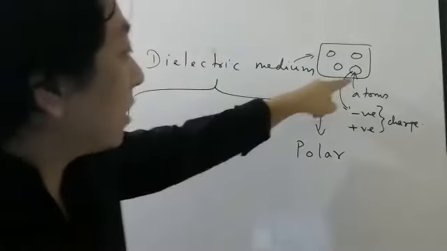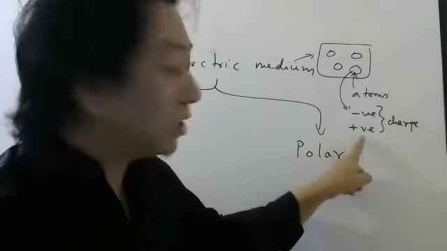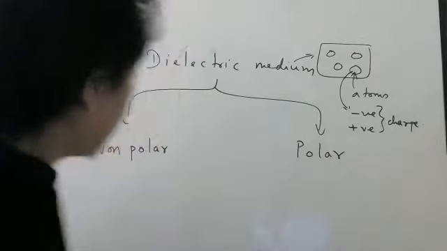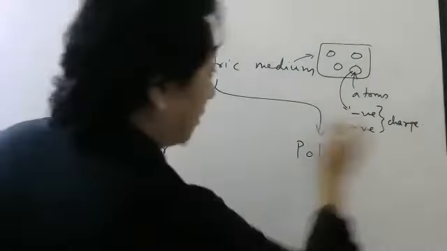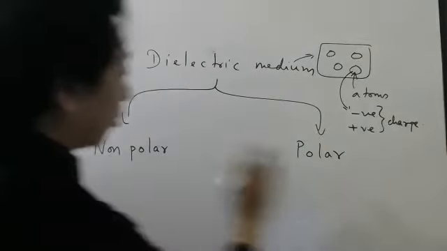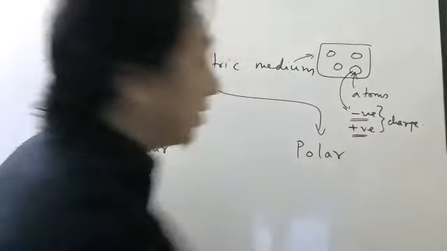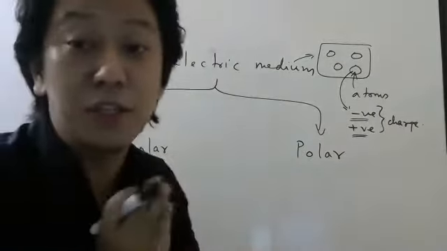Inside the atoms, we have negative charge, which is carried by electrons, and positive charge carried by protons. Now, whether the medium will be polar or non-polar depends on how this negative charge and this positive charge are distributed.